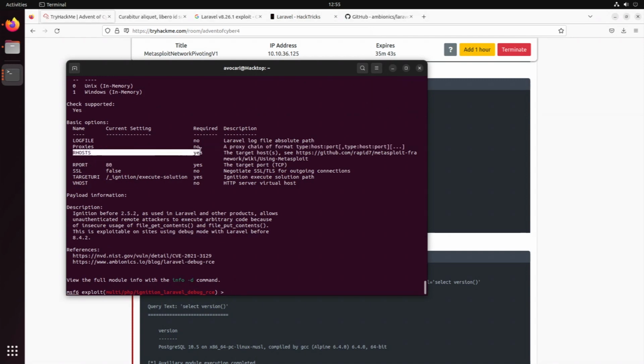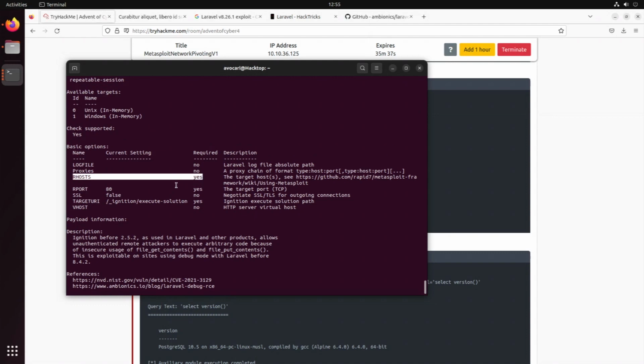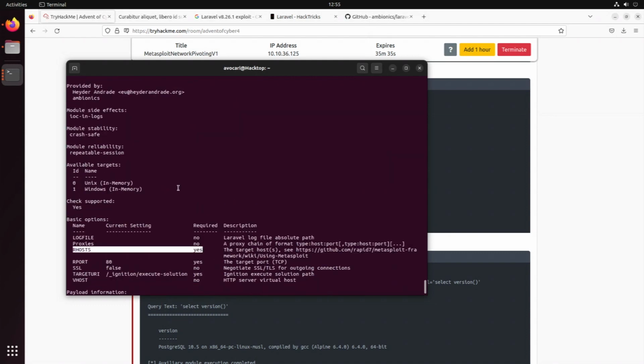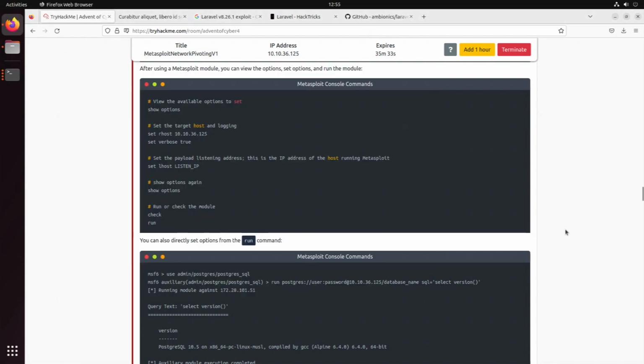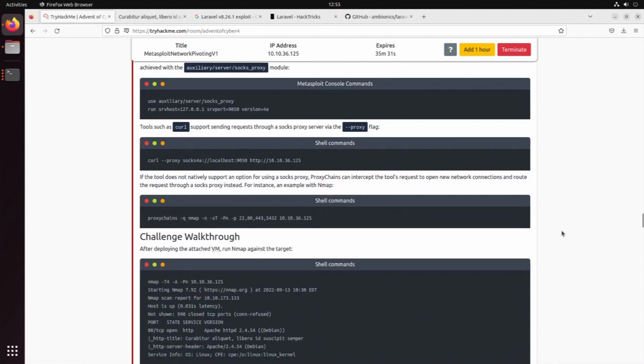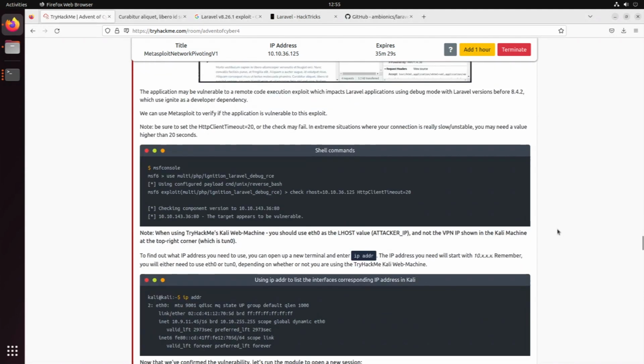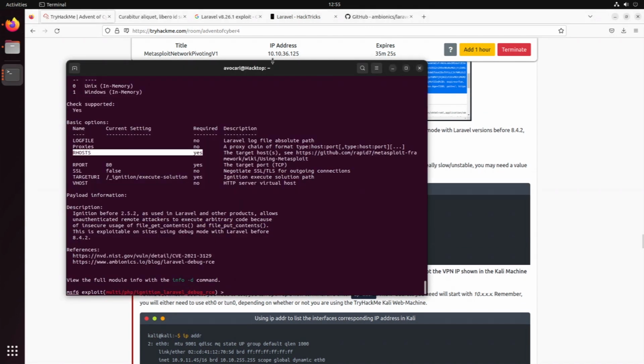We need to set the remote host, the target's host, and we also need to set our own host, the LHOST. These two things we need to set. But before that, you could just check whether or not we are vulnerable. So we set our host to 10.10.36.125.